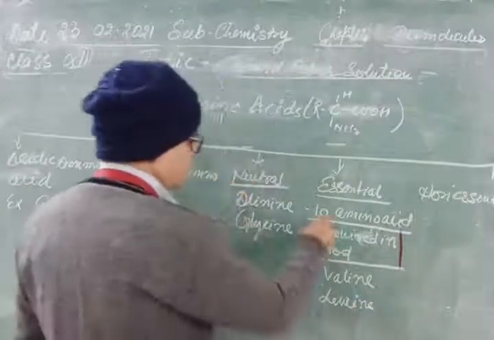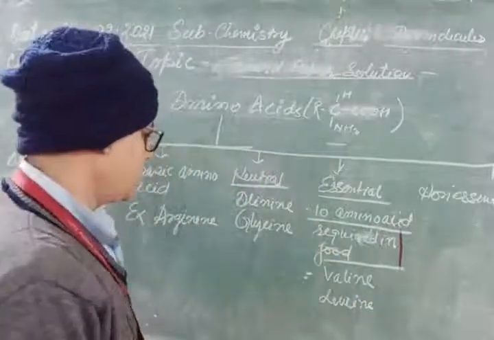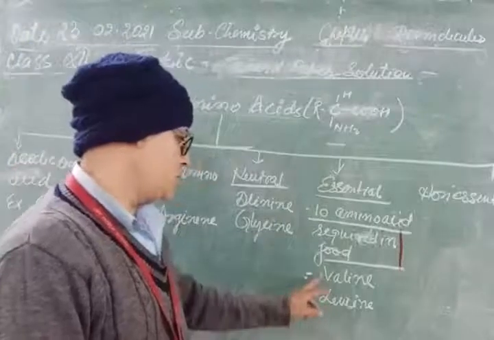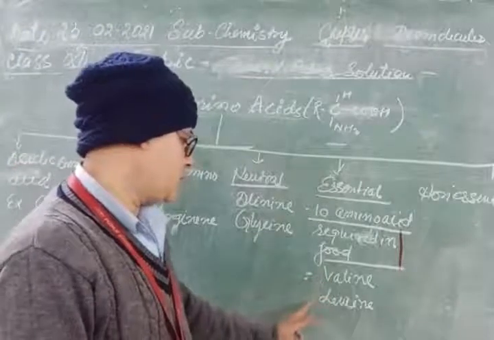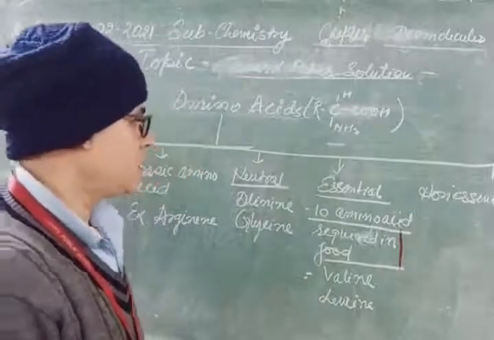There are 10 amino acids which are essential. Among these 10, two examples you have to remember: valine and leucine.